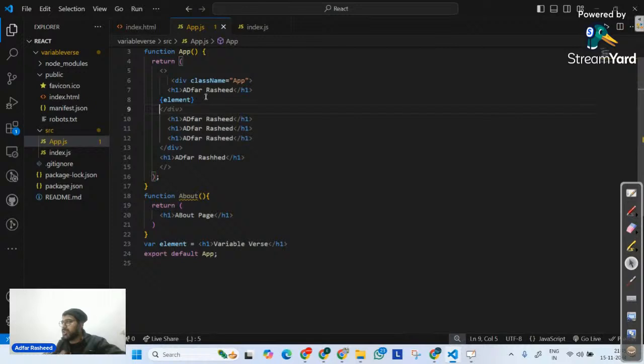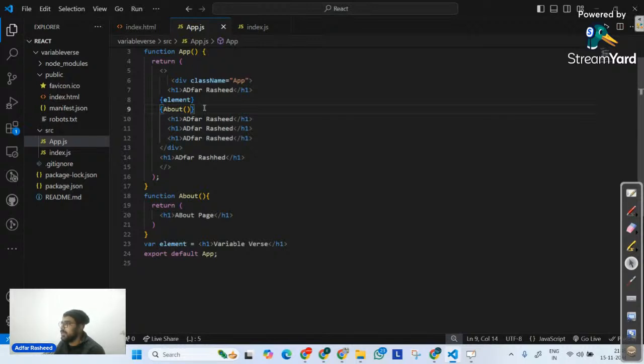I will simply call it here. Now, see, it's a function. So can I call it like how I used to call my JavaScript functions, like this? But it's a JavaScript entity, so I have to wrap it inside curly braces. Can I call it like this, About with a bracket, like how we used to call our normal JavaScript functions in our JavaScript, which we have learned until now? What do you think? What's the answer to this? Can we call our function component like this? What do you think? Can we?